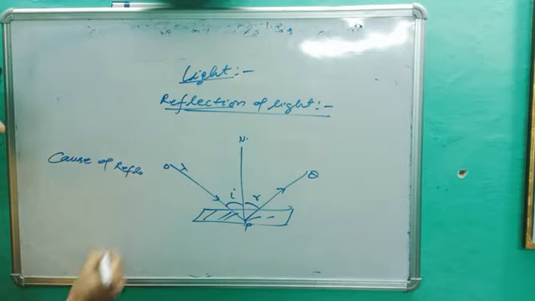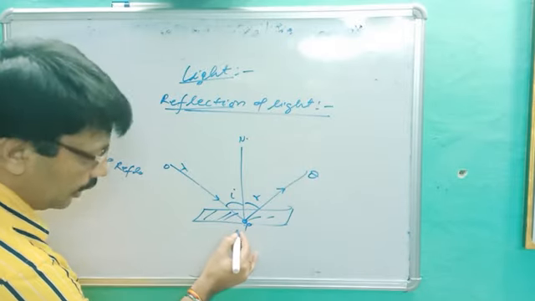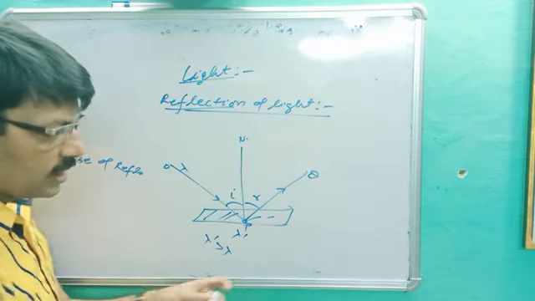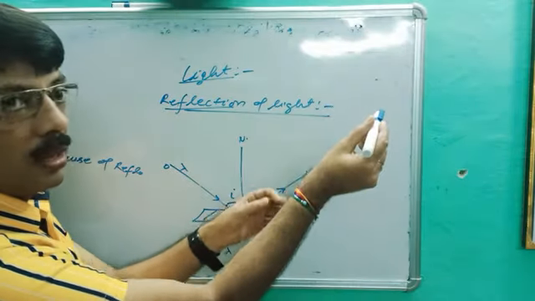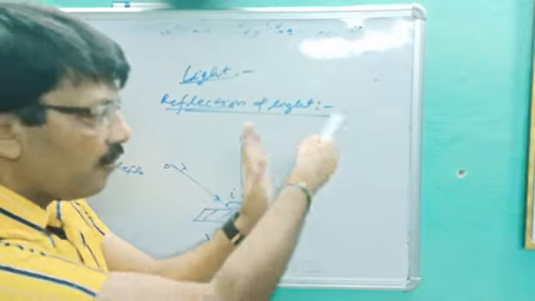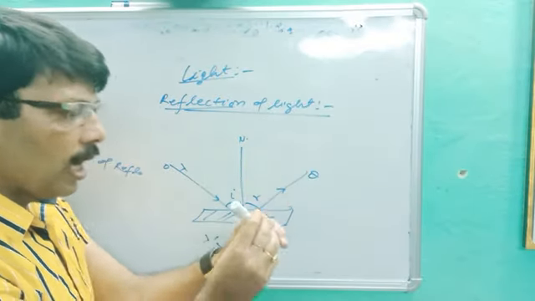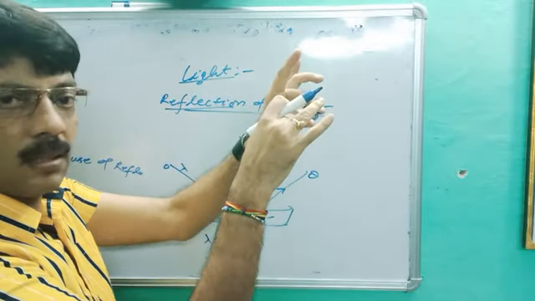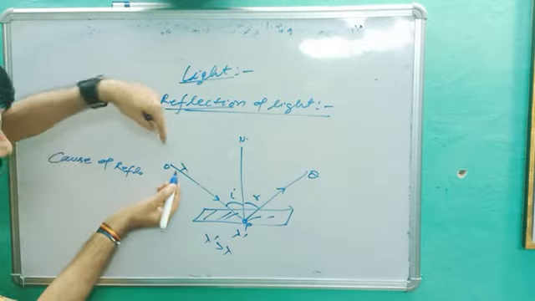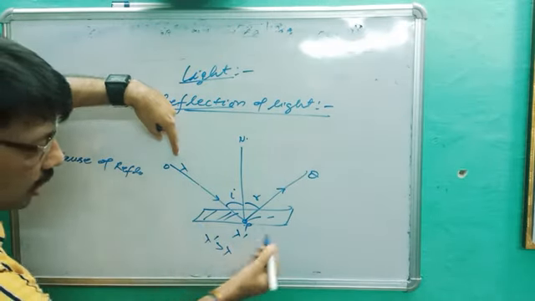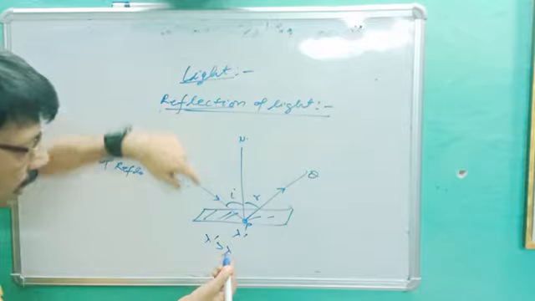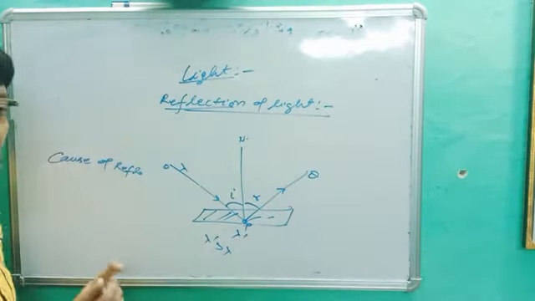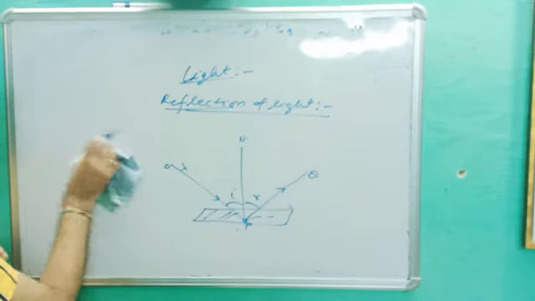Let's suppose the wavelength of light is lambda, and it is striking on an atomic particle. This wavelength is lambda dash, and if lambda dash is greater than lambda, let's say I throw the pen on a wall. What happened? The wall is much heavier than the pen, so we will get back the pen. If I throw this pen on a cap, I will not get it back because this pen is heavier than that cap. Same thing is happening. If light of wavelength lambda strikes on a surface whose atomic wavelength is lambda dash, and if lambda dash is greater than lambda, then only it will reflect, otherwise it passes out. So this is the cause of reflection.